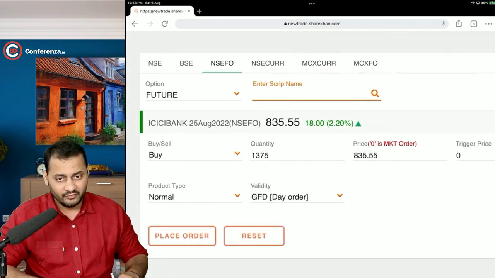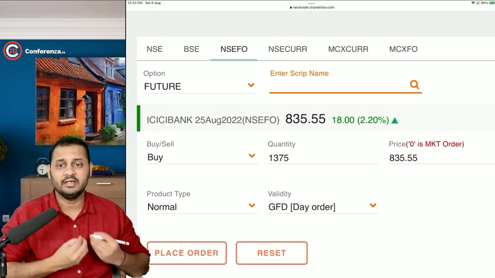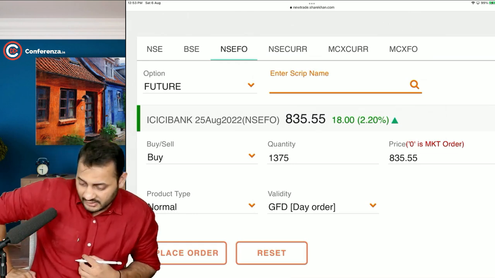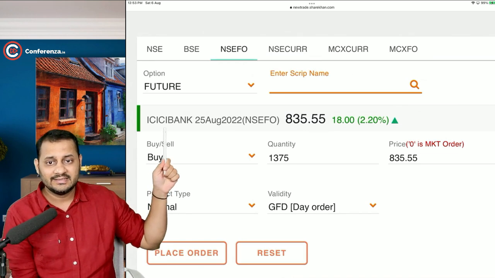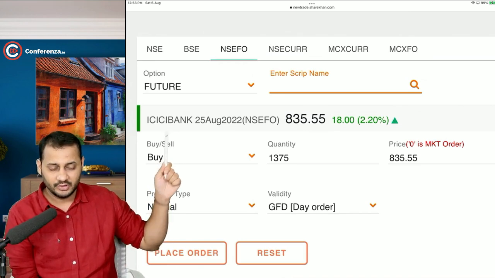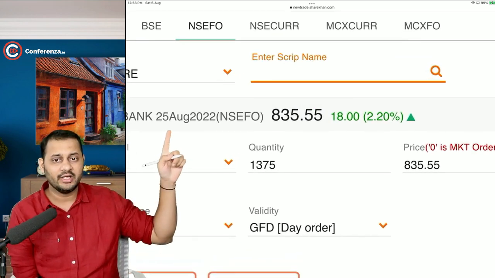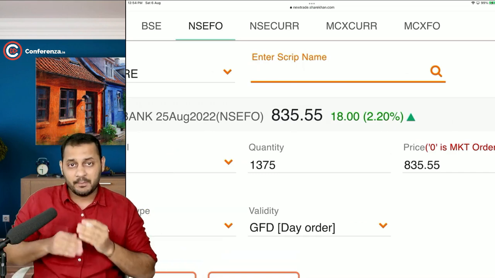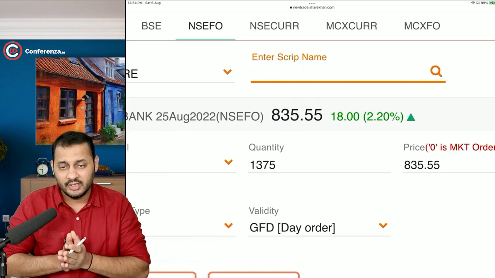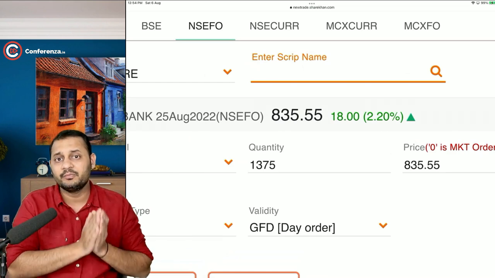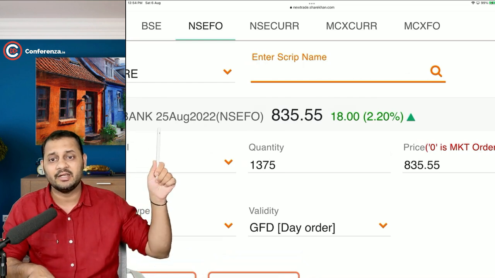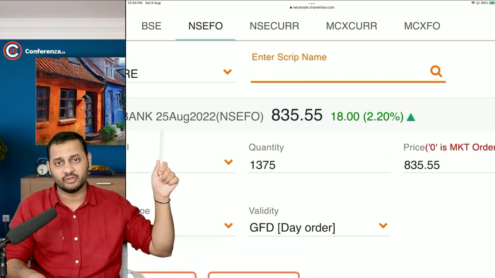Now, what I have selected, please understand and try to read it. This will be applicable in your practical life also. This is ICICI Bank futures, which is going to expire on 25th of August 2022. So what does that mean? I can buy or sell it today and I can cover up the entire transaction or close the transaction anytime on or before 25th August.